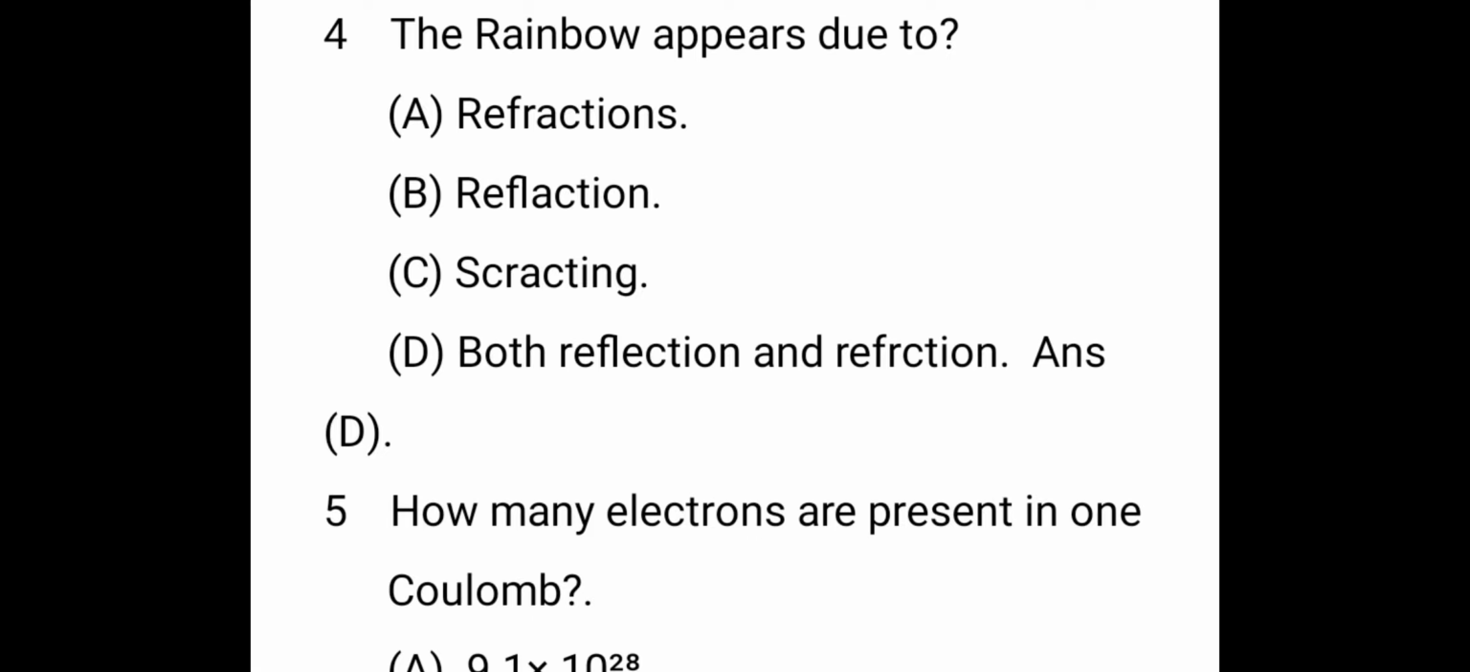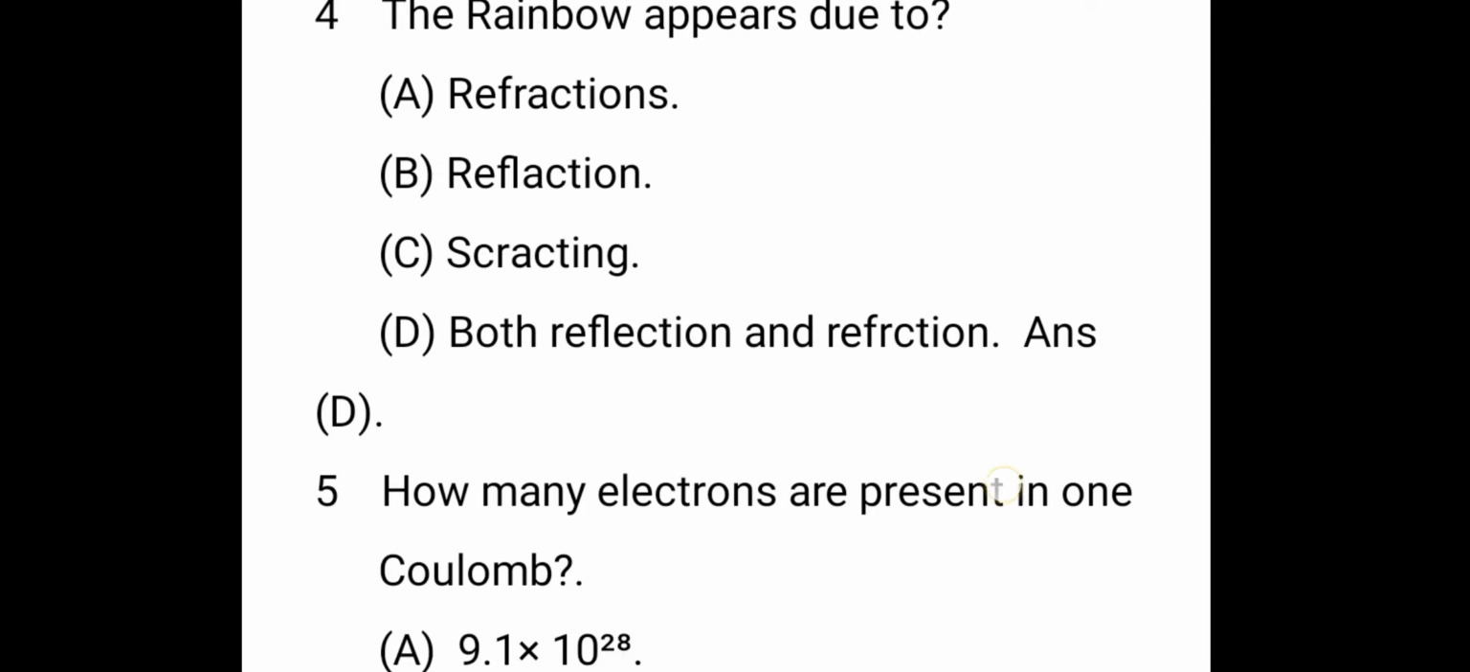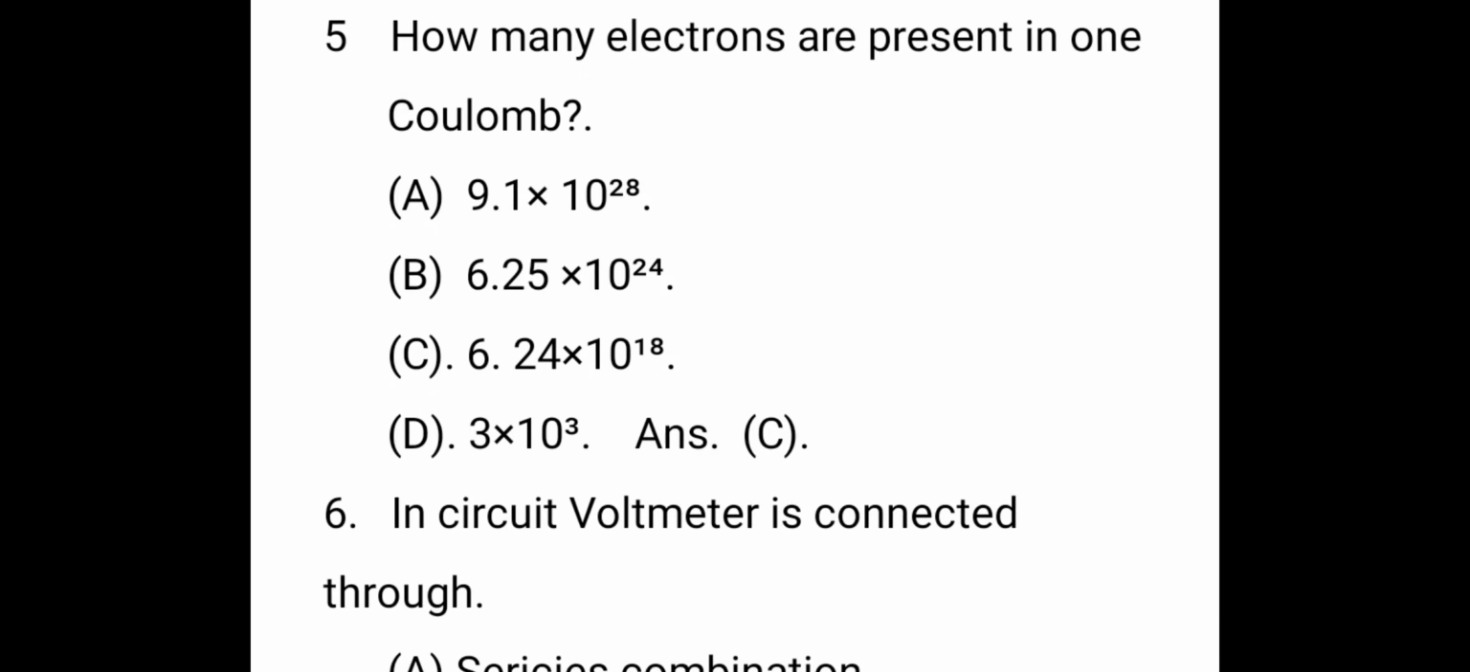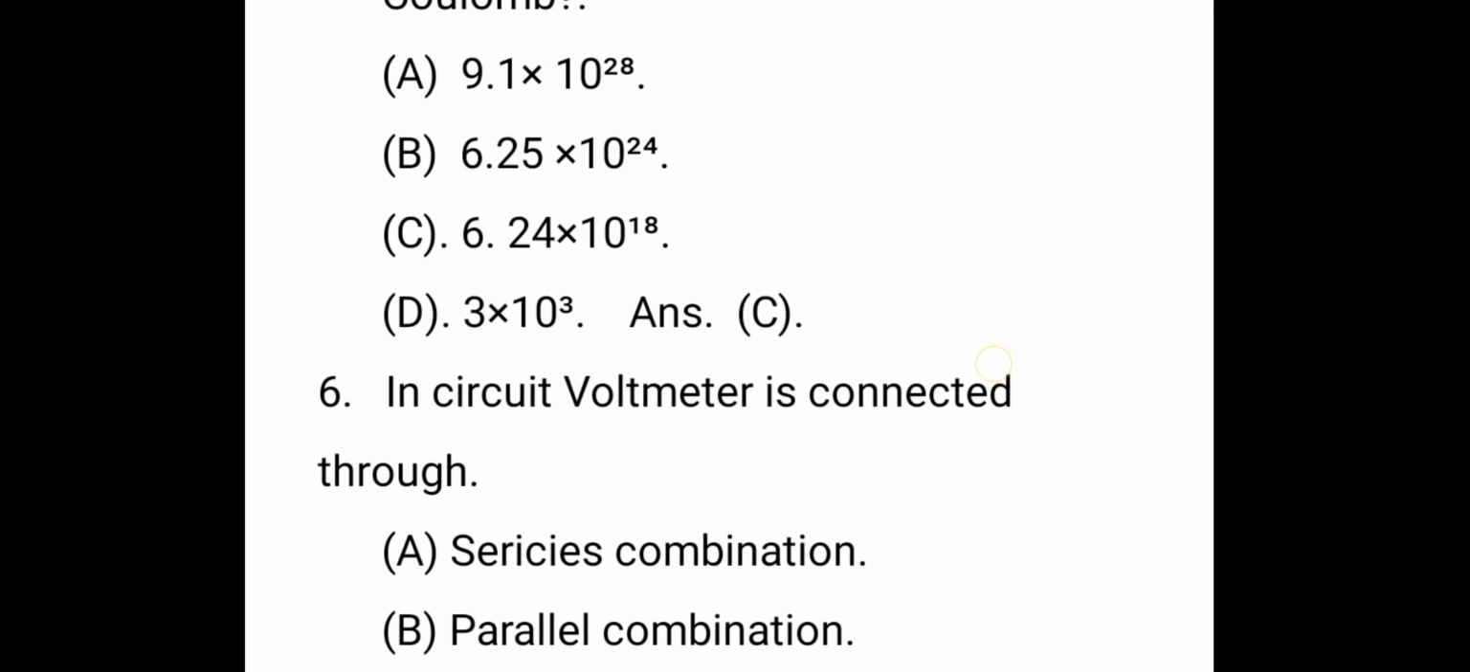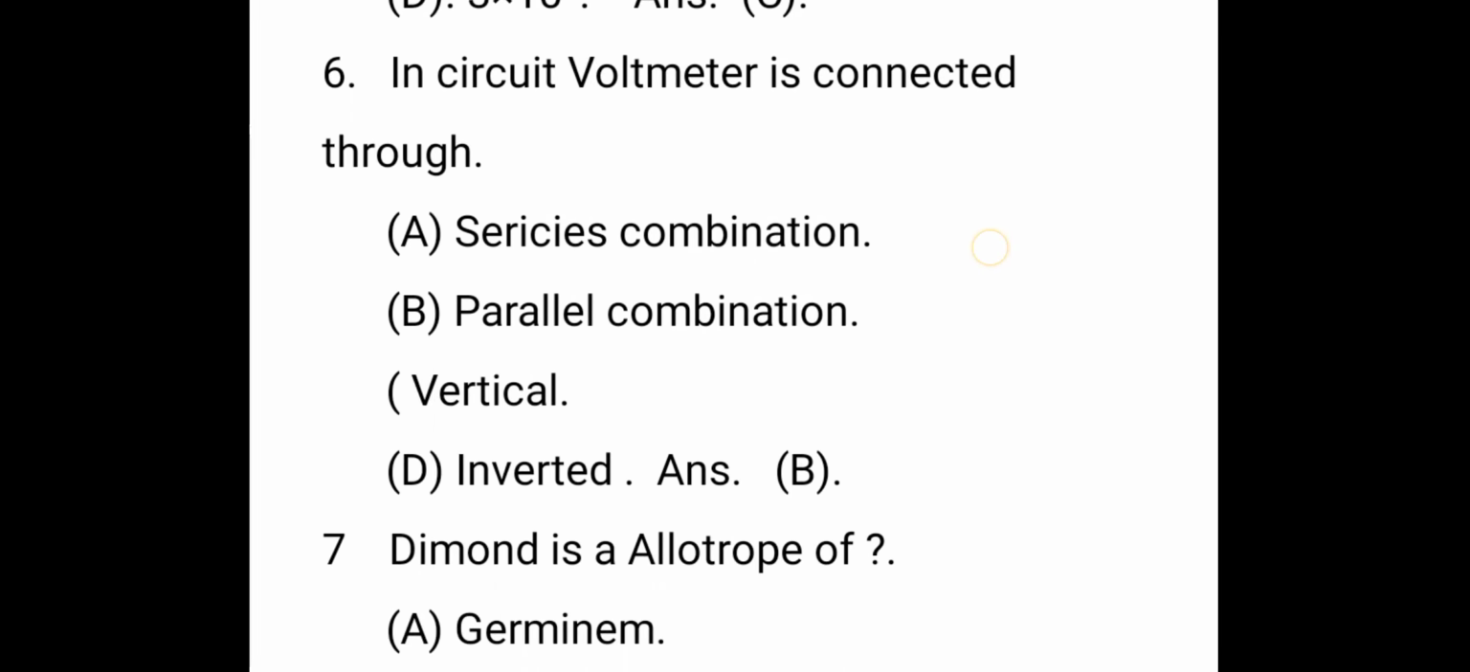The next question, the rainbow appears due to, the right answer is D. The next question, how many electrons are present in 1 coulomb? The right answer is C, 6.24 into 10 to the power of 18. The next question, in a circuit a voltmeter is connected in, the right answer is B, parallel combination.